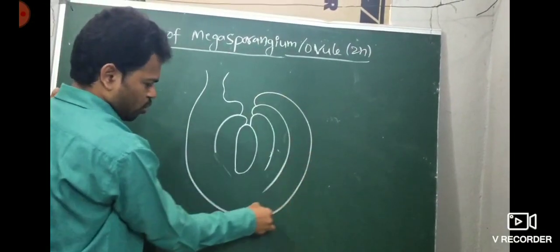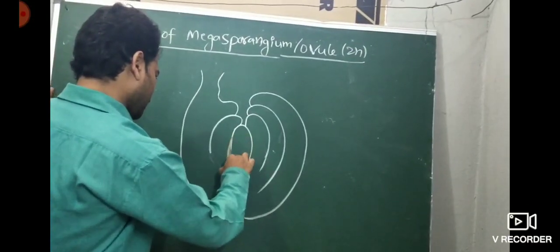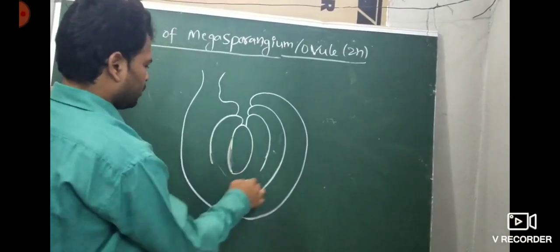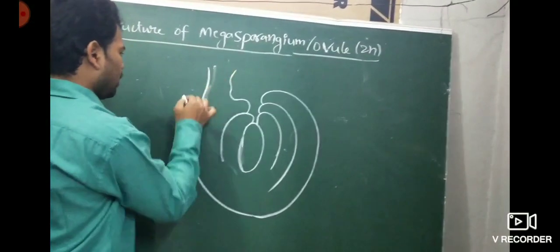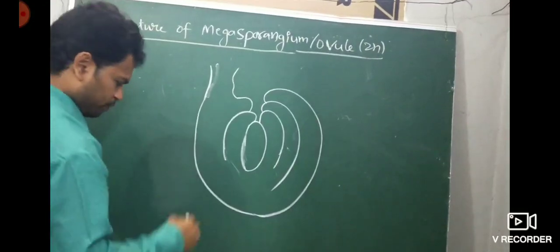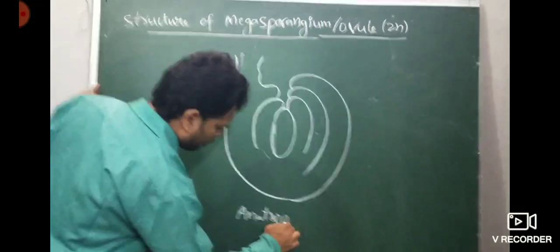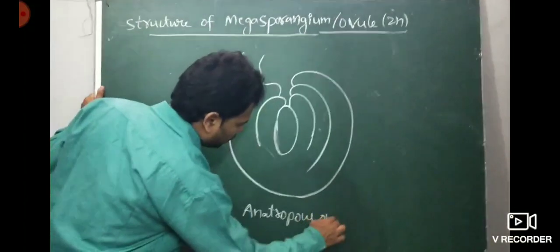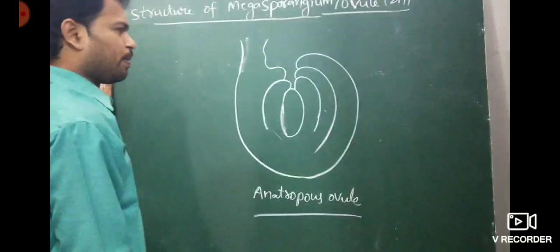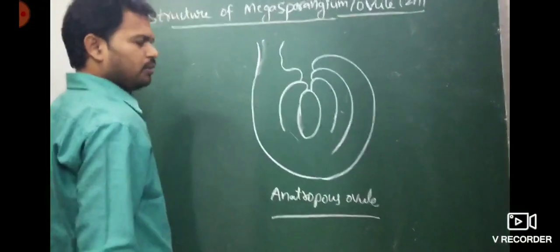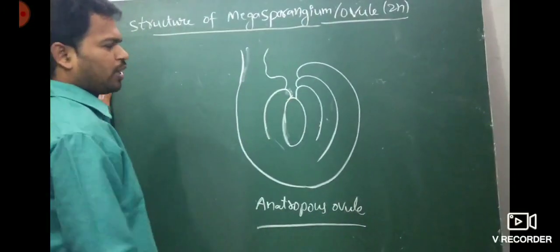This is nothing but the ovule diagram. This is an ovule, a typical angiosperm ovule. This is also called an anatropous ovule. Typical angiospermic ovule or anatropous ovule. For example, you take some parts and label them. Without labeling,